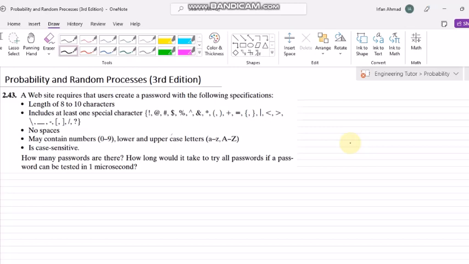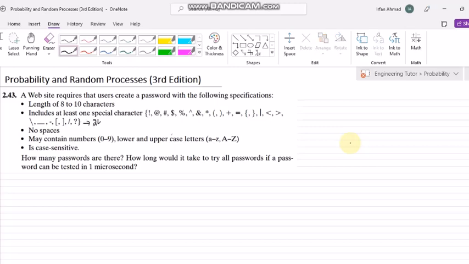So what is it asking us to find? A website requires that users create a password with the following specifications. The password length ranges from 8 to 10 characters. It also includes one of the special characters which are given here. These are basically 1, 2, 3, 4, 5, 6, 7, 8, 9, 10, 11, 12, 13, 14, these are basically the 24 characters.